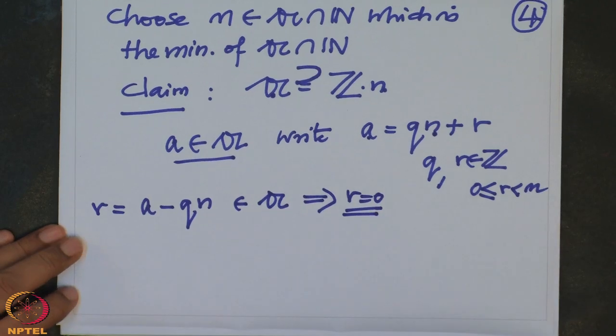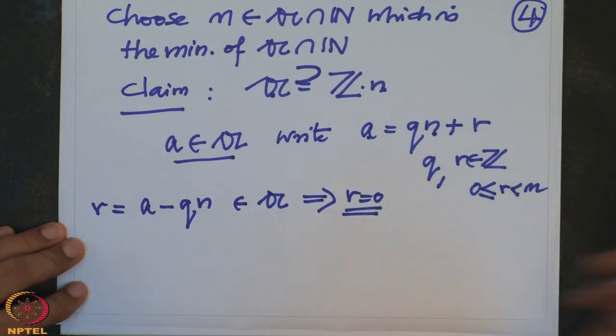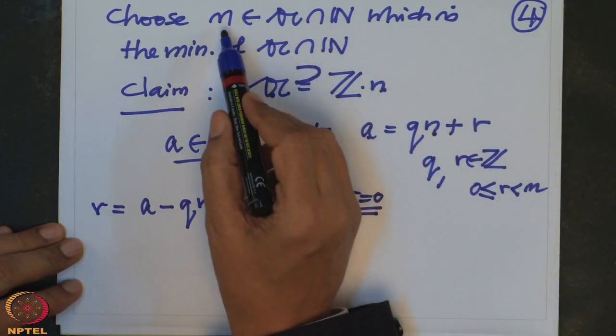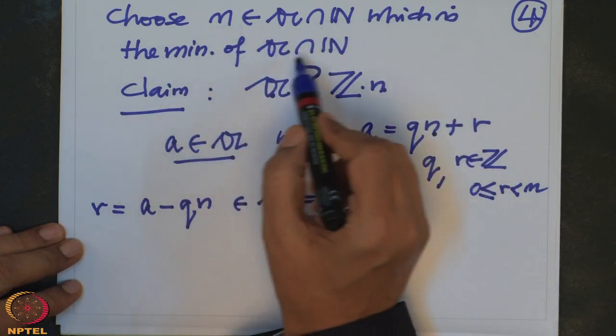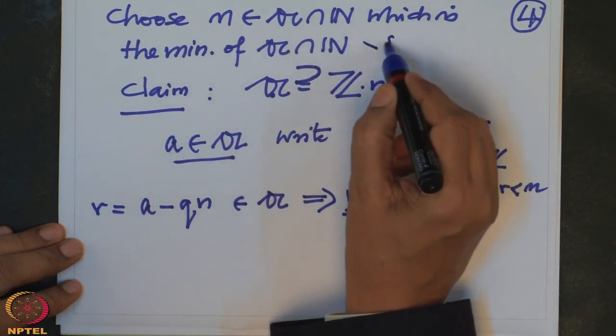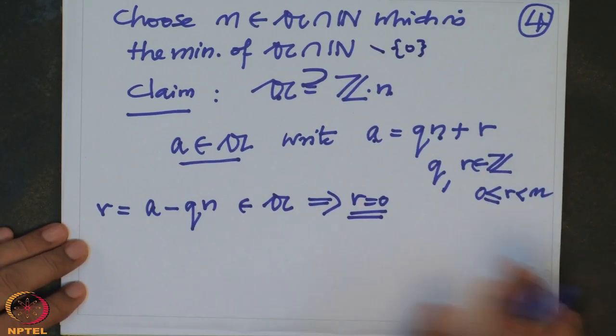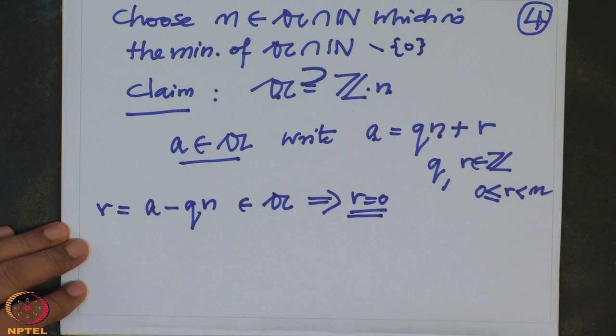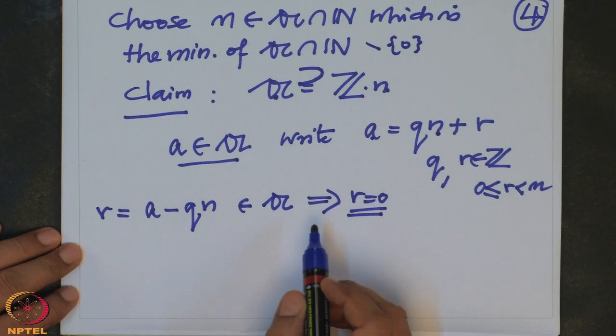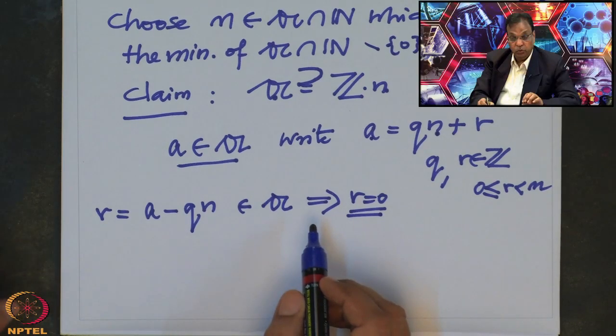Just to be very sure, remember we have chosen n as the minimum of this set minus 0, I should have said. That is why we need to assume A is non-zero.